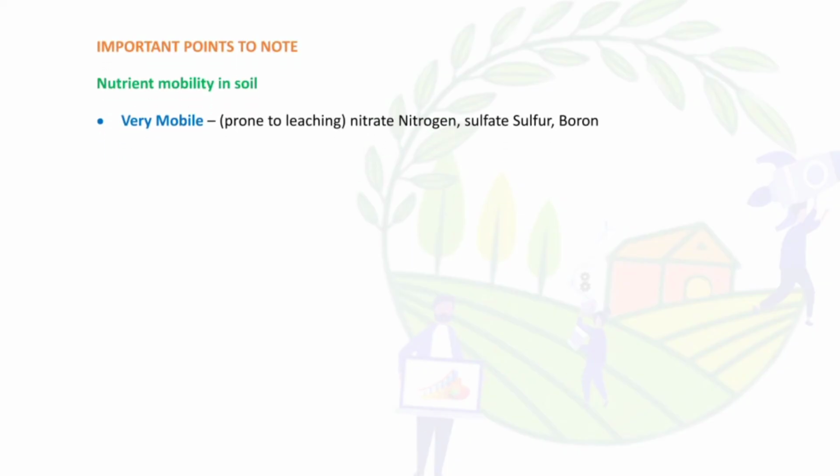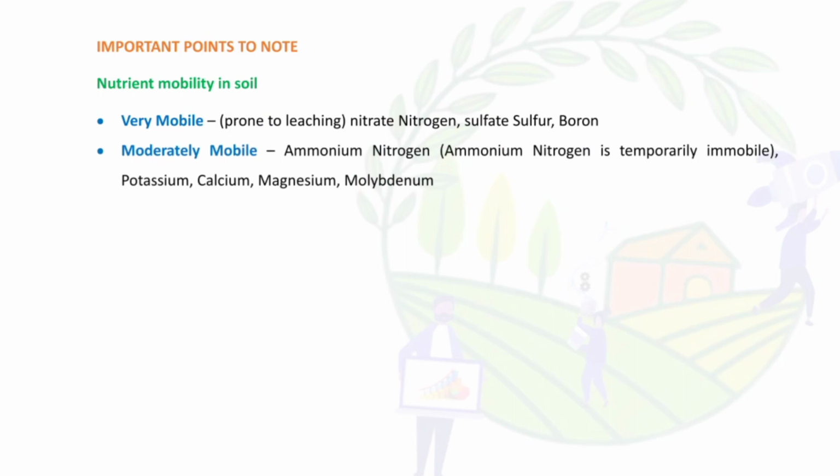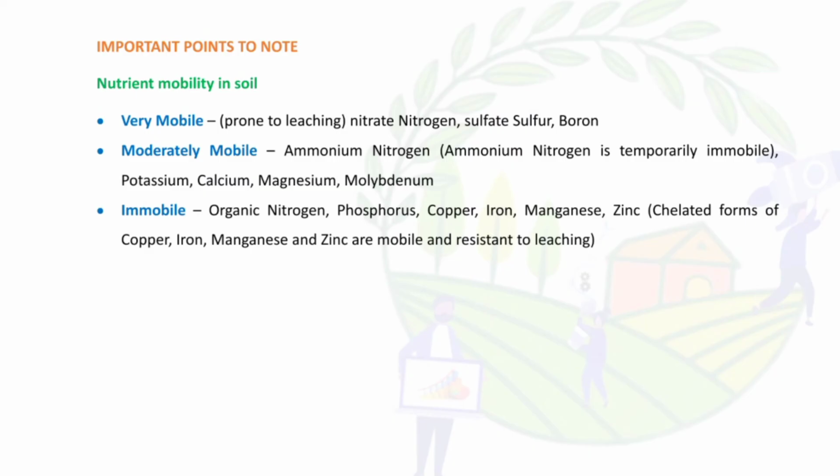Very mobile nutrients in the soil are nitrate nitrogen, sulfate sulfur and boron. Moderately mobile in the soil is ammonia nitrogen. Ammonia nitrogen is temporarily immobile. Potassium, calcium, magnesium, molybdenum. Immobile nutrients in soil are organic nitrogen, phosphorus, copper, iron, manganese, zinc.